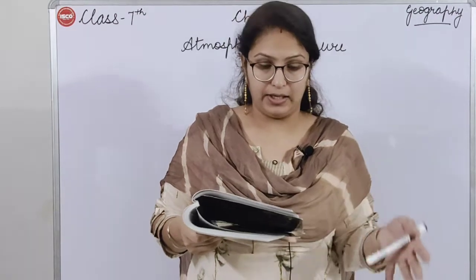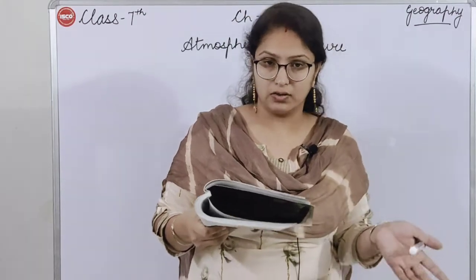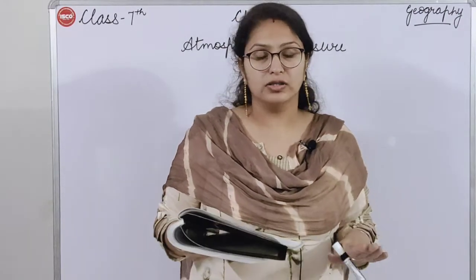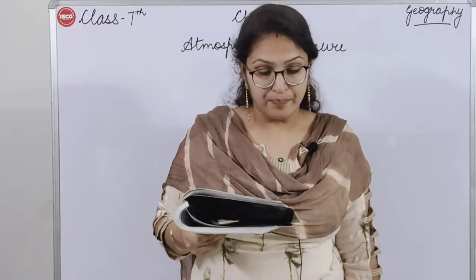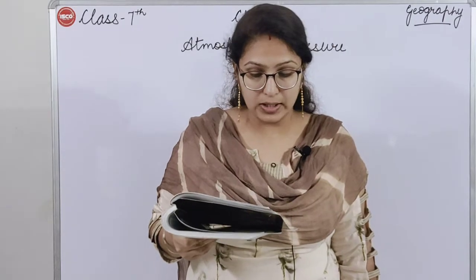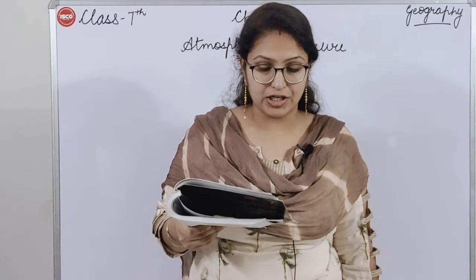Anything which is in solid or liquid form on Earth, this force is applied on that. Then the air closest to the ground is denser because of the gravitational pull.